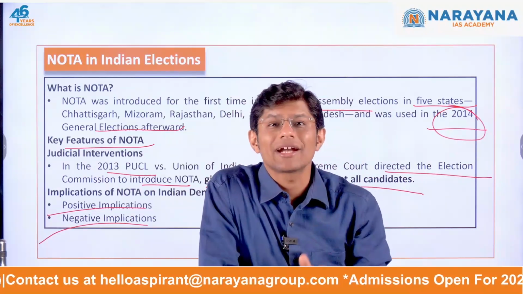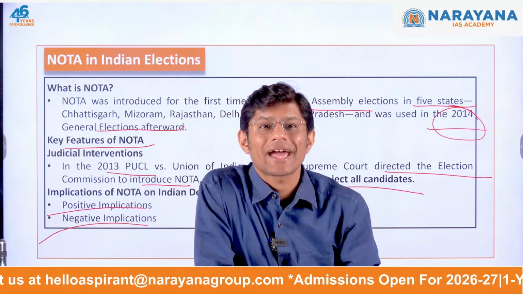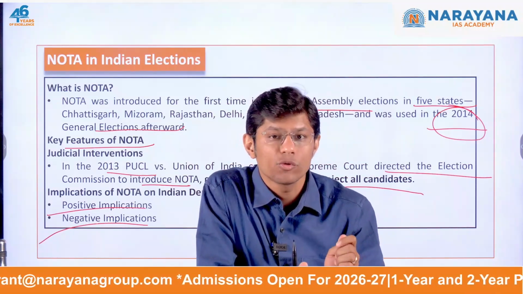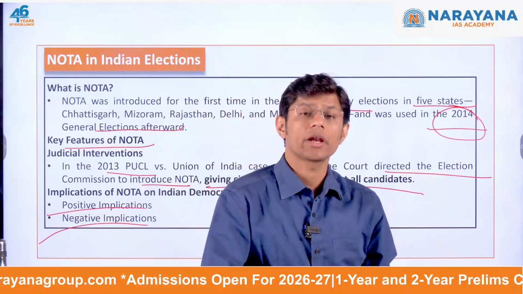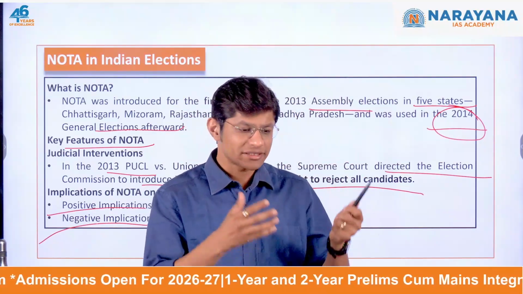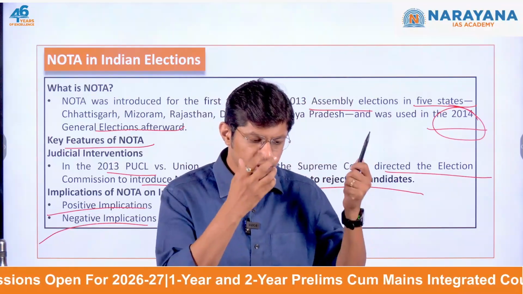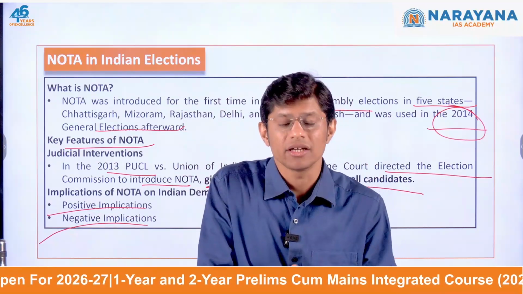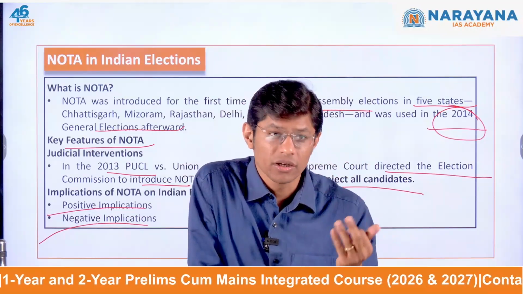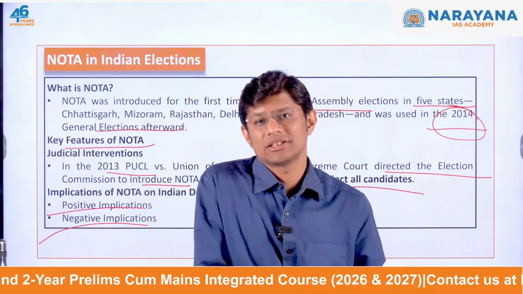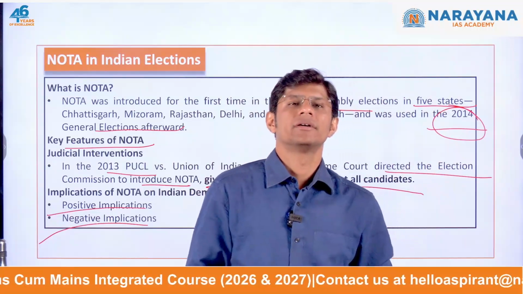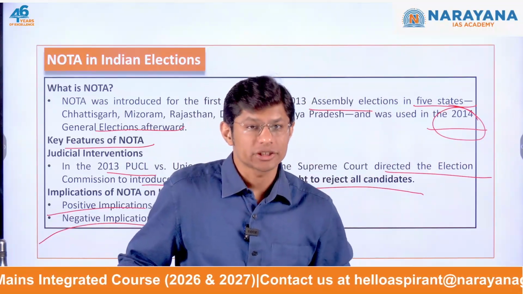And as there is no direct outcome for parties or candidates, even when NOTA gets many votes, its overall influence stays very limited. So this is the negative implication, which means despite having the vote, there is no outcome as such. There is no consequence. Your vote will be considered invalid. So this is the negative implication.